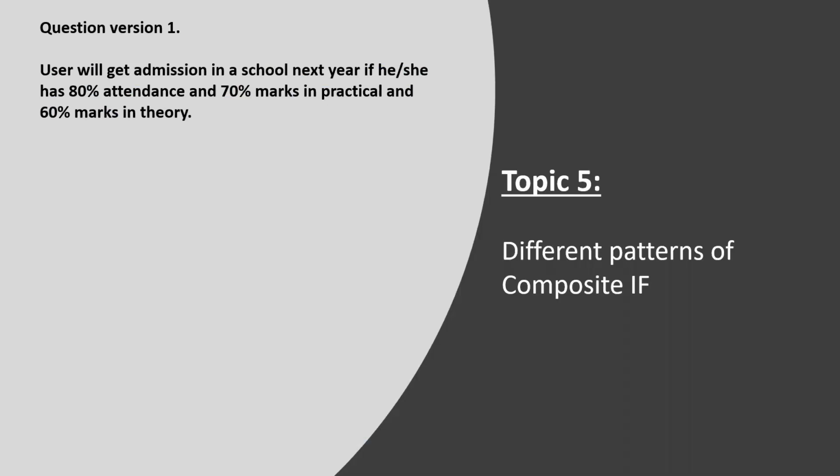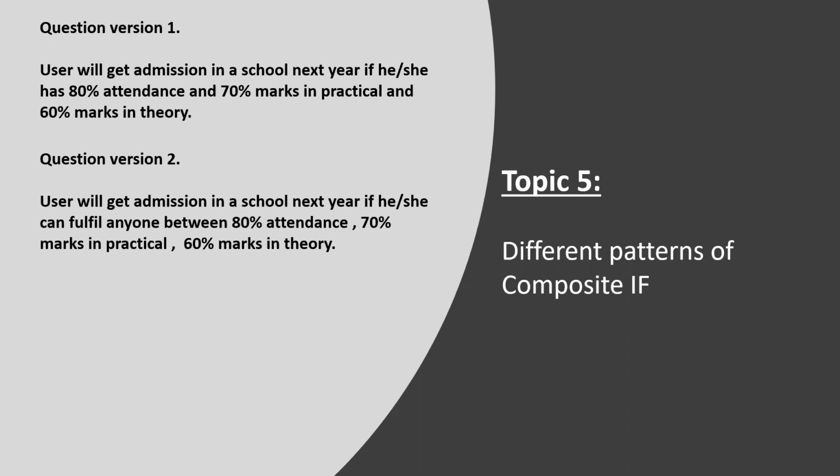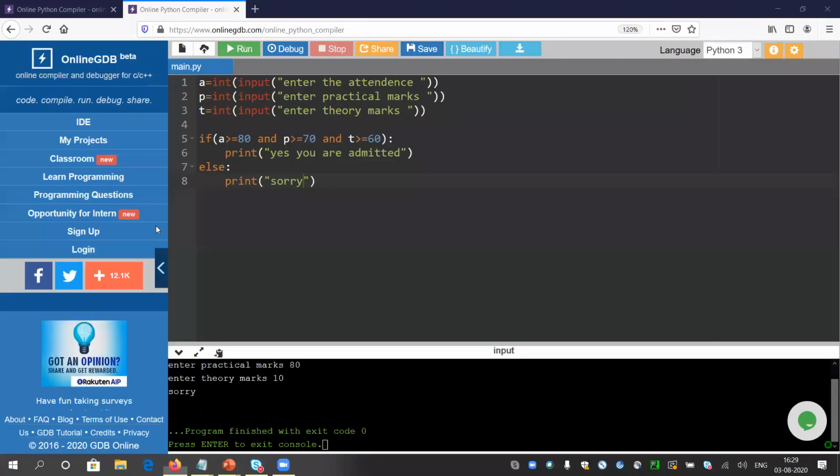Okay. So now I am going to another school where they need either 80% attendance, or 70% marks in practical, or 60% marks in theory. Any one. If I can fulfill any one criteria, then I will get the admission. So look, any one. So what should be our code? It is pretty easy. I think you can guess. So I can write only or.